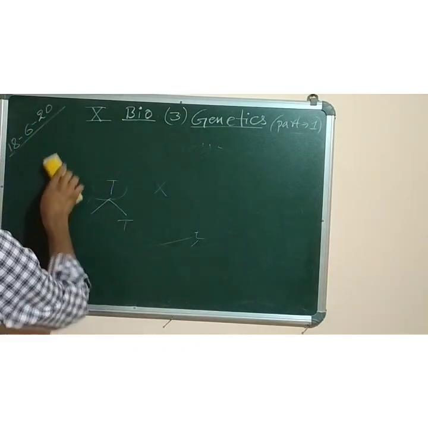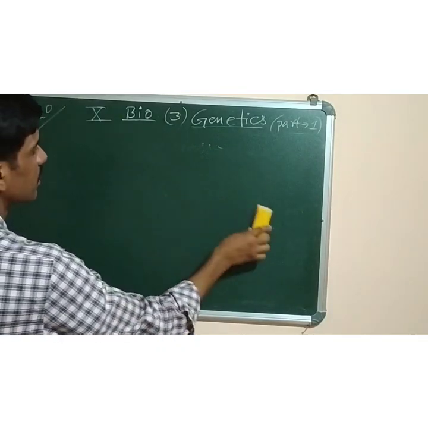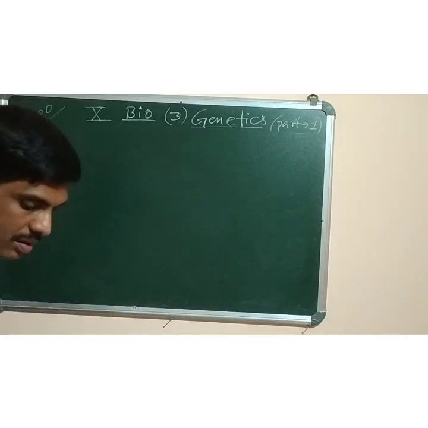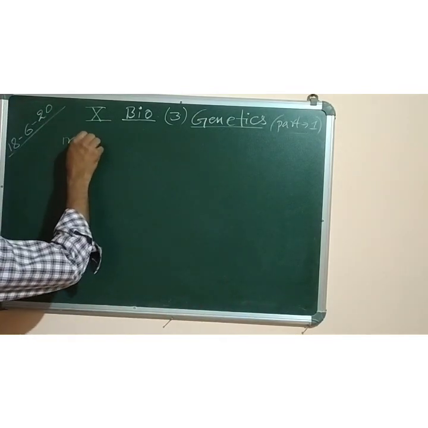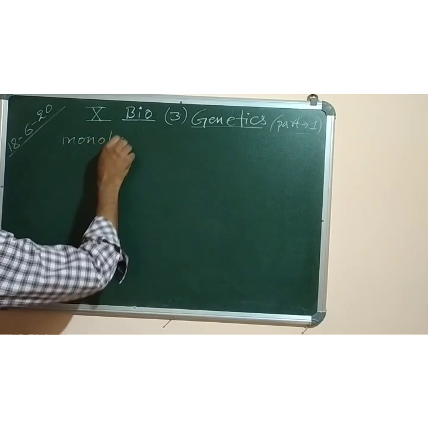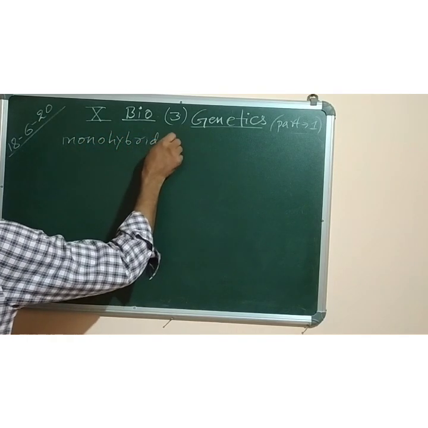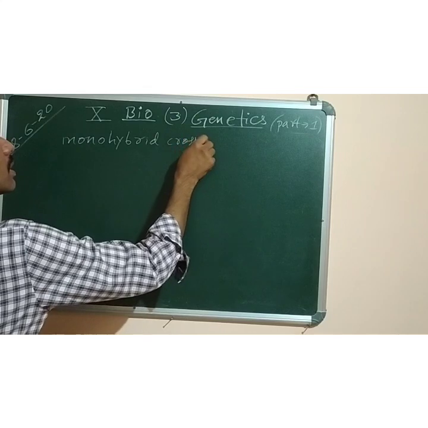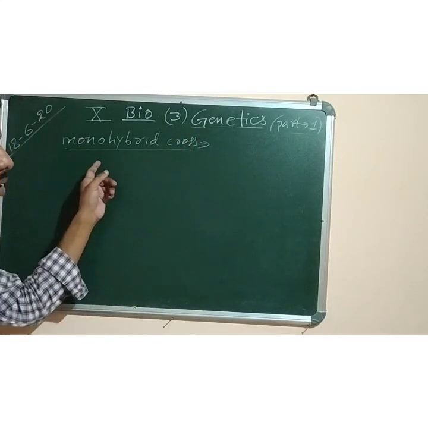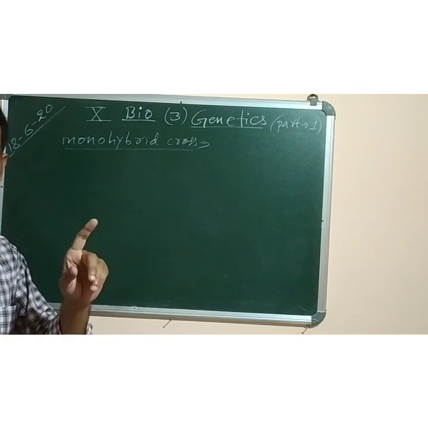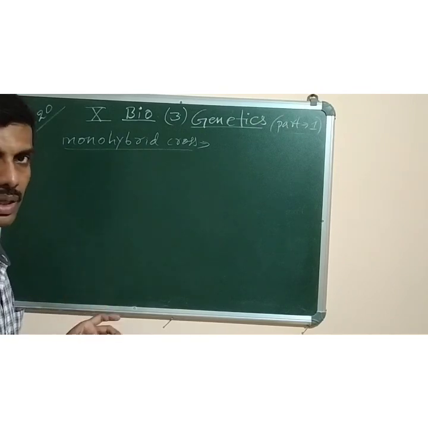Okay, so next one is monohybrid cross. Let's do monohybrid cross now. Mono means single. Hybrid, cross. So how to write in short what is monohybrid cross? A cross in which only one character is considered.